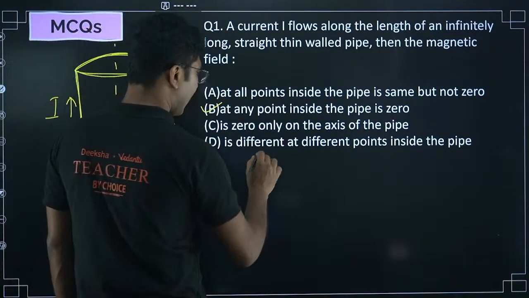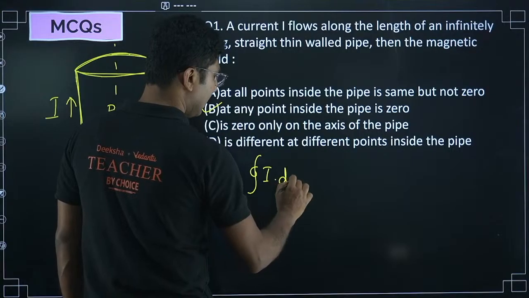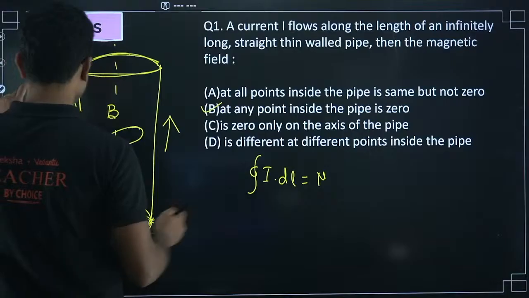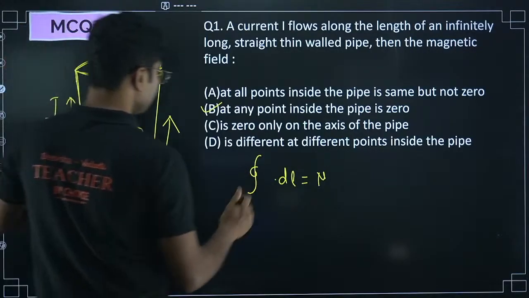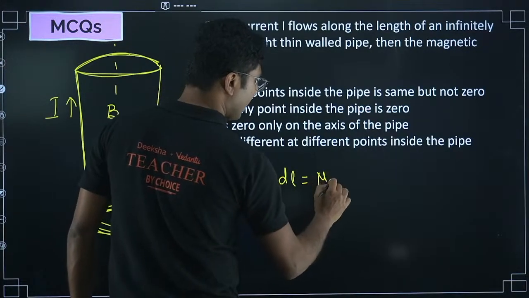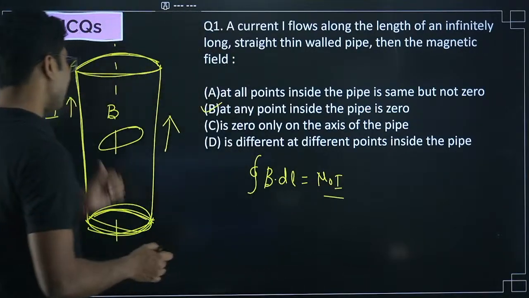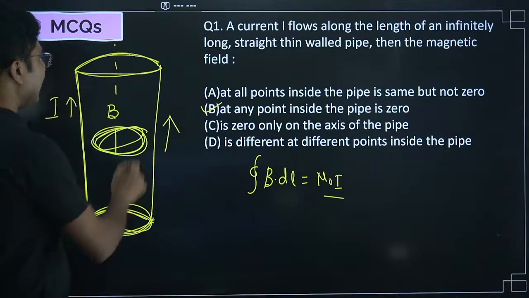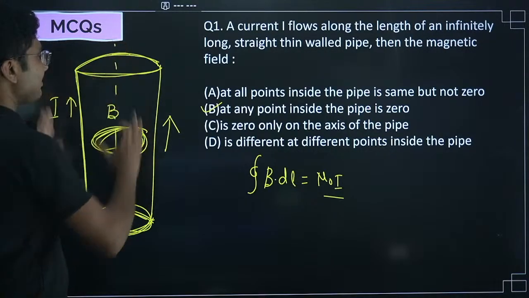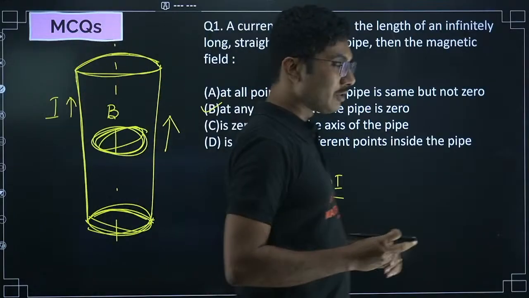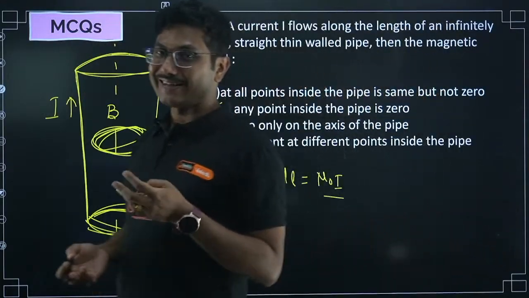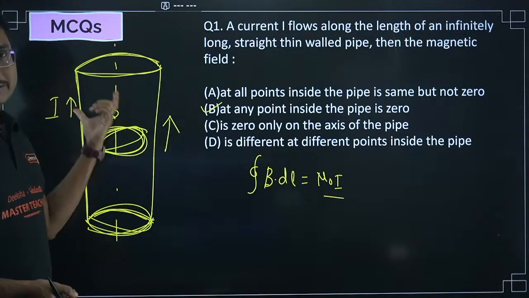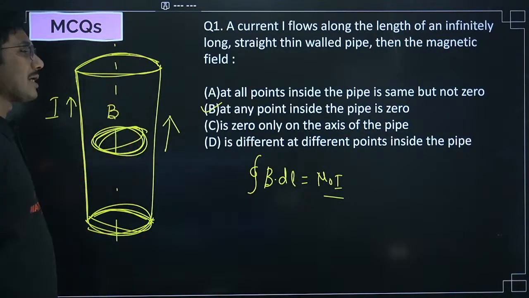It is basically from the fact that B dot dl equals mu naught I. Now here, if you consider any closed loop inside this pipe, it does not carry any current because all the current is being passed along the surface. Remember the charged sphere, all the charges stayed on the surface. Similar to that, all the current here is being passed through the surface only. No current is being passed inside the pipe.